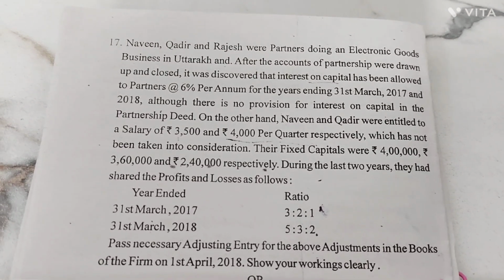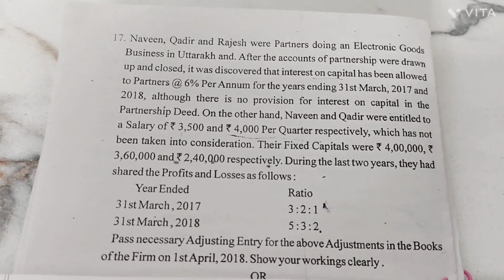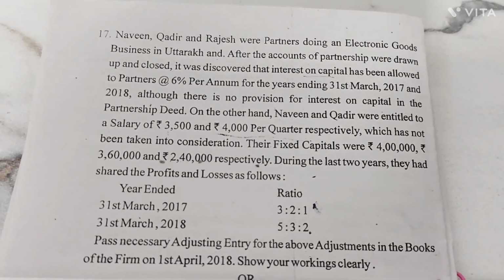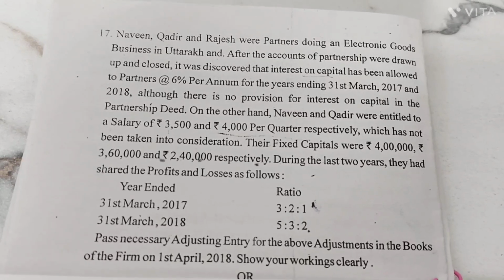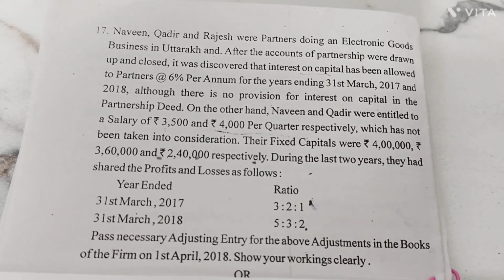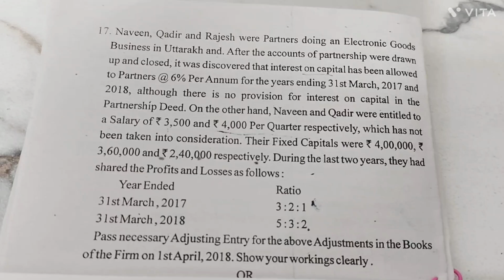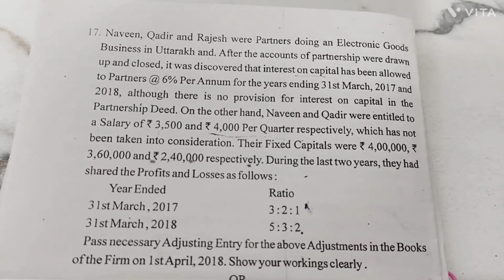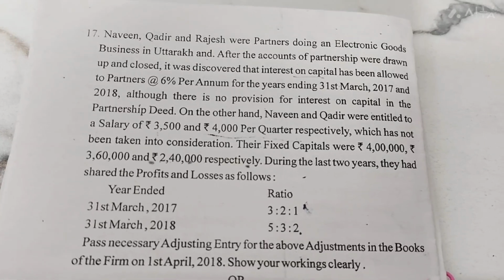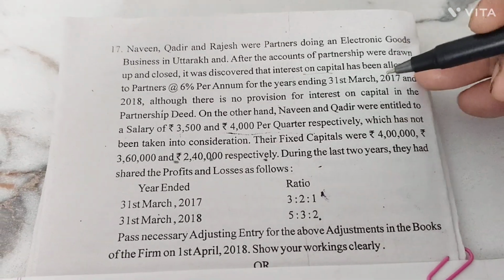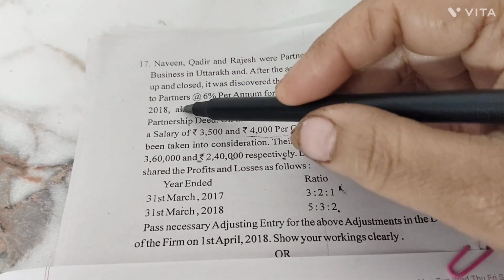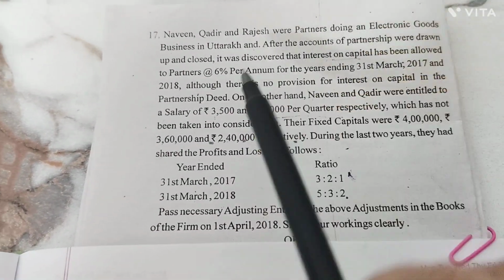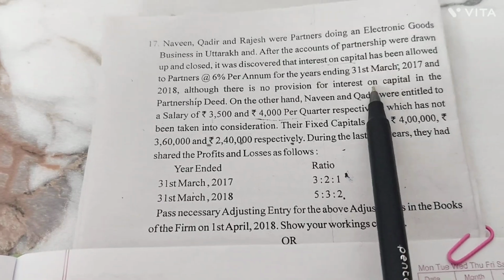In the given question, from the fundamentals of partnership, there are Naveen, Kadir, and Rajesh. They are the partners. After the accounts of the partnership were drawn up and closed, it was discovered that IOC (interest on capital) had been allowed at the rate of 6% per annum for the years ended 31st March 2017 and 2018. So in the question it's given that for 2 years they have allowed IOC at the rate of 6% per annum, although there is no provision for IOC.